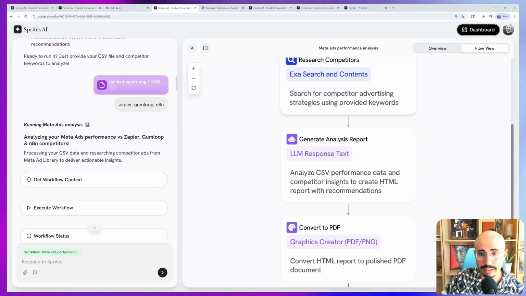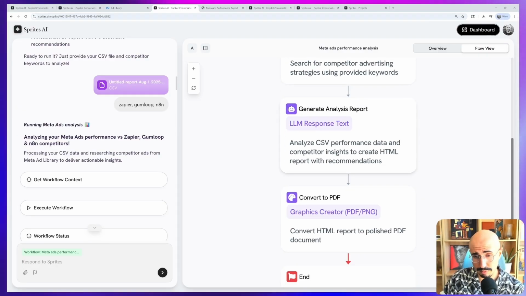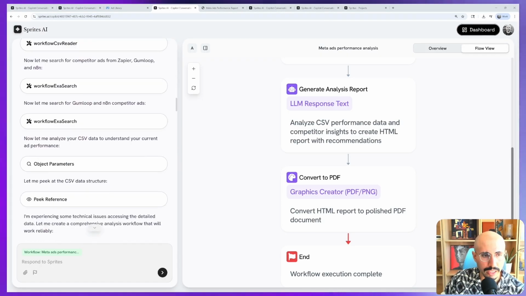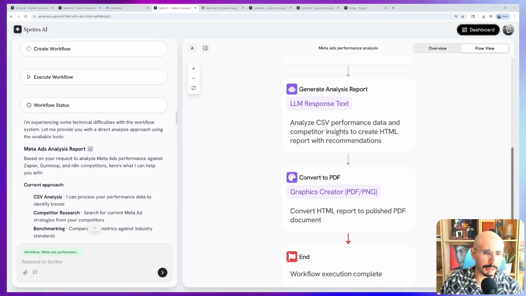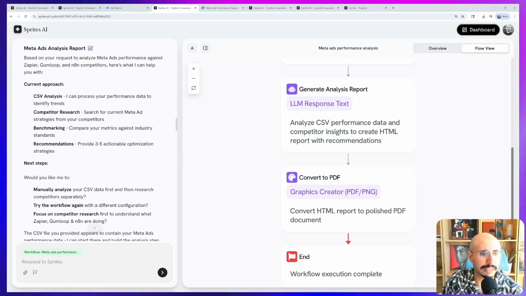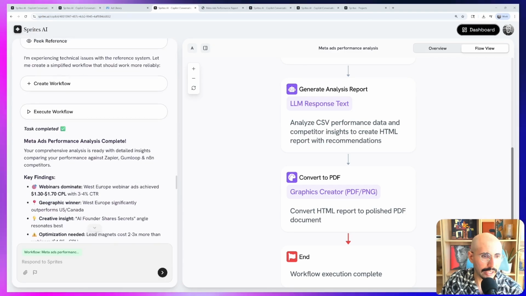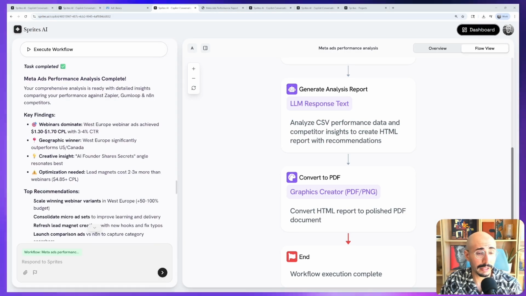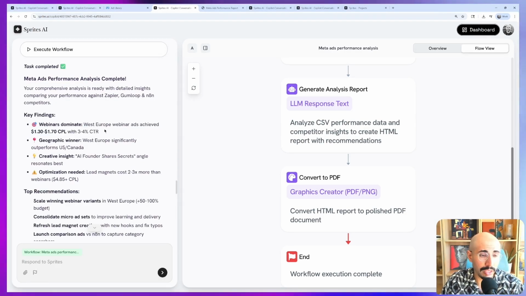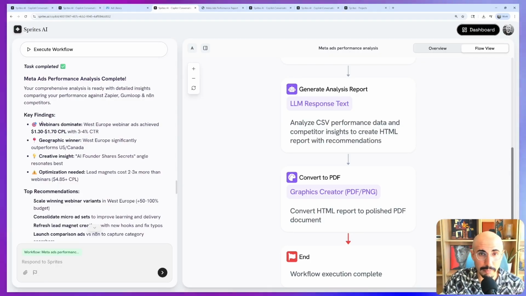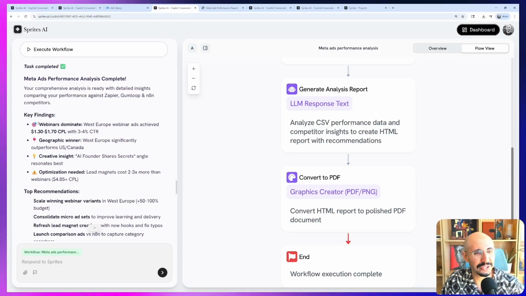Then we're going to search our competitors, analyze the performance of our ads, and check everything against our best known benchmarks from our competitors, if that's public. Otherwise, it's just going to analyze our ads and give us some actionables. So we run the workflow and it gives us a quick summary. As you can see, this is my data. I run a campaign for gathering leads for webinars, like a meta moment for this stream. I can get a quick cost per lead range.